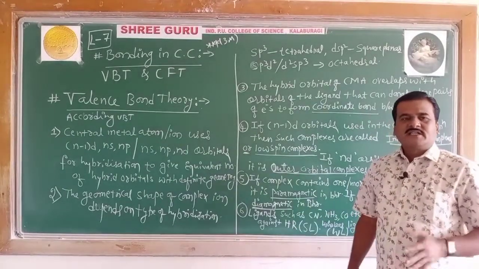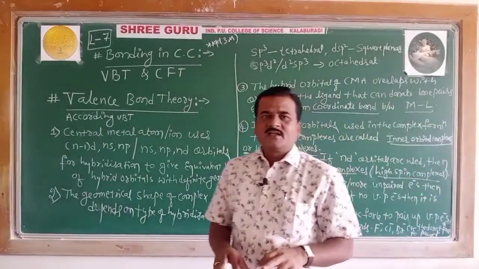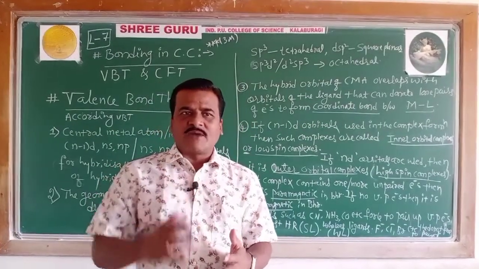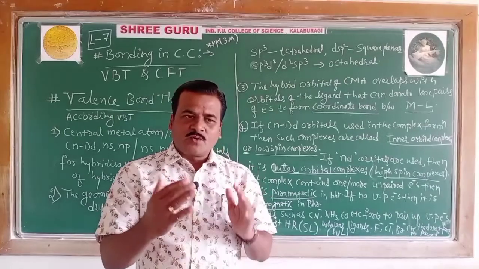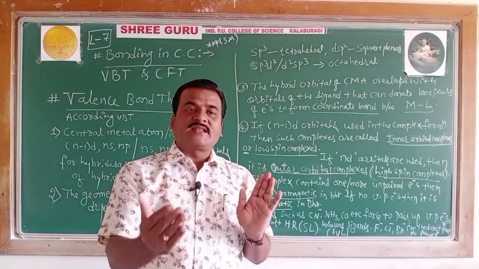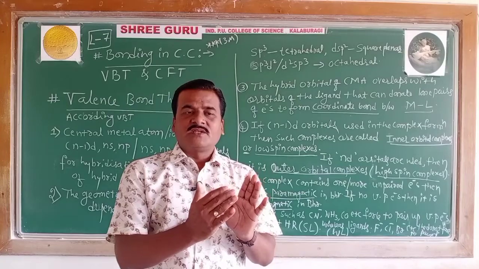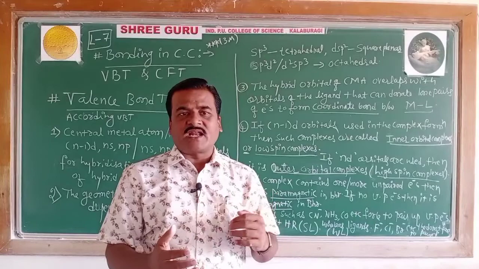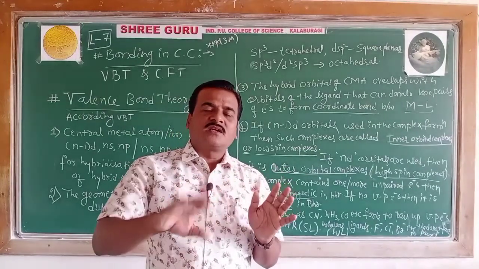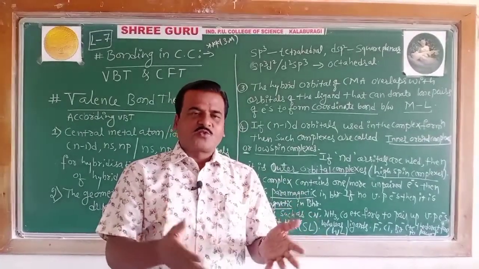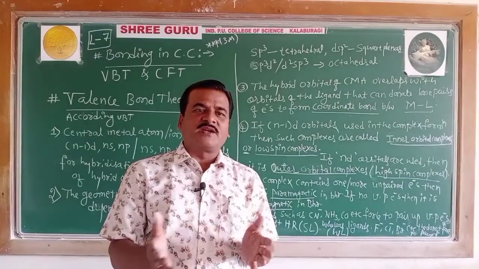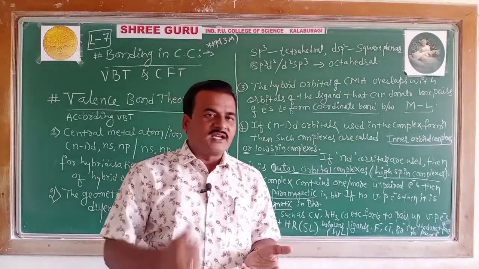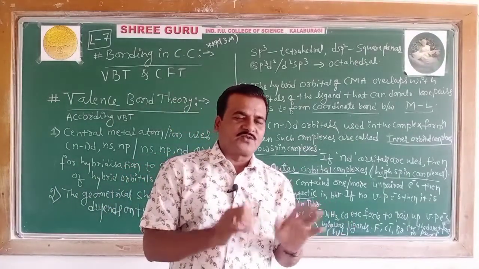Coming to the sixth, in the formation of the complex ion, there are ligands. Ligands like cyanide and ammine, while bonding with the metal atom, influence the electrons present in the orbitals of the metal atom to get paired up against Hund's rule. Hund's rule says that pairing of electrons in the p, d, f orbitals takes place only after each orbital is singly occupied. That's the statement of Hund's rule.